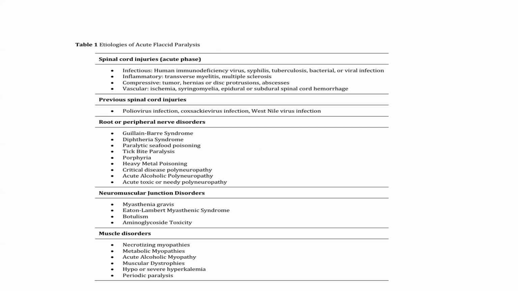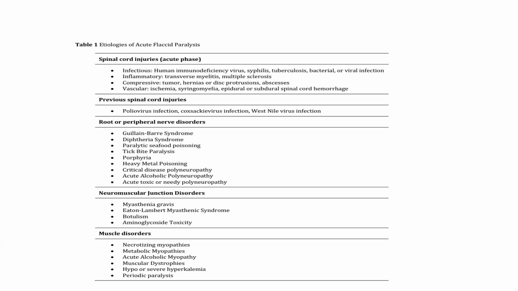So, the etiology of acute flaccid paralysis. If it is caused by spinal cord injury, then it is divided into infectious causes, inflammatory causes, compressive causes, and vascular causes. Infectious causes include human immunodeficiency virus, syphilis, tuberculosis, and bacterial and viral infections. Inflammatory causes include transverse myelitis and multiple sclerosis. Compressive etiology includes tumor, hernia, disc protrusion, and abscesses. Vascular pathology includes ischemia, syringomyelia, and epidural, subdural, or spinal cord hemorrhage.